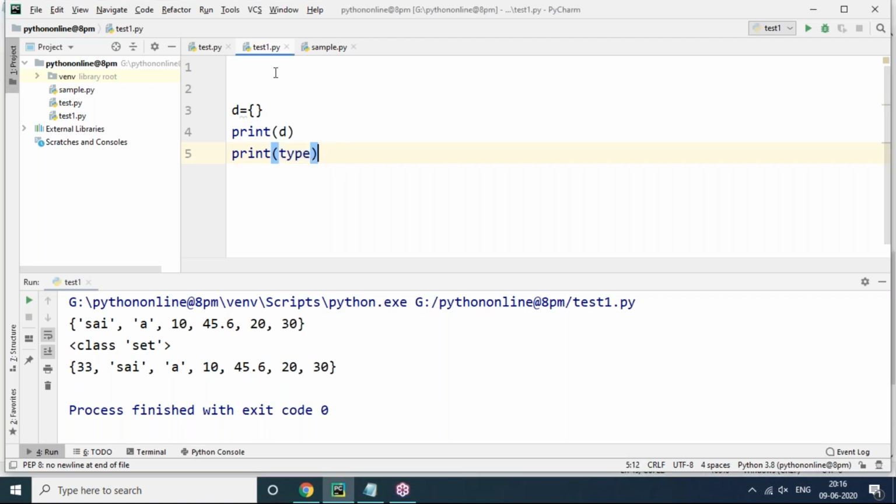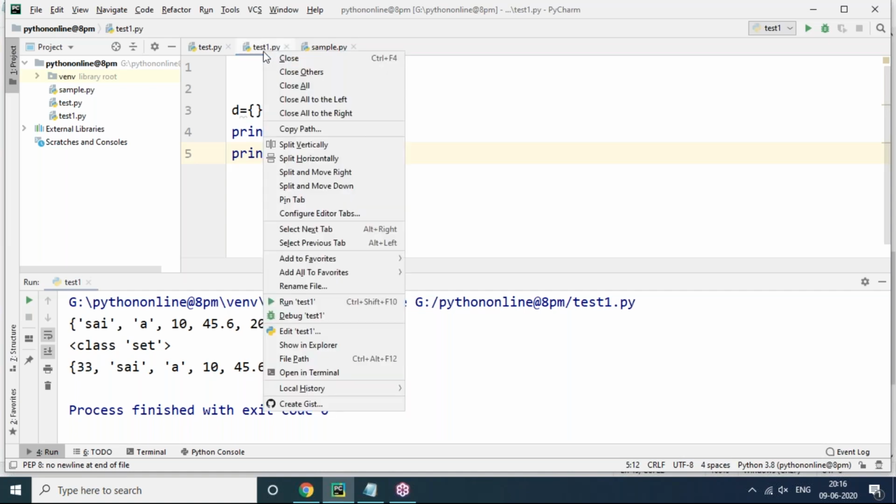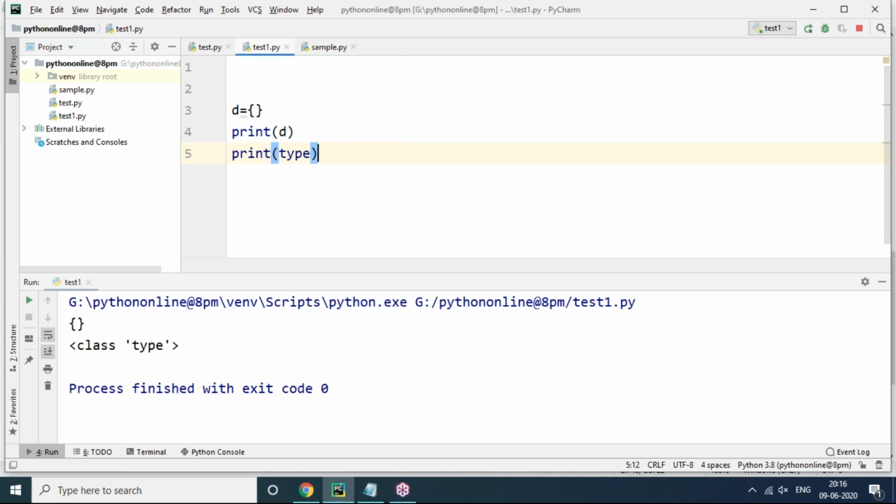So now you can see this is an empty dictionary. Whenever I create d equals empty curly brackets, it gives an empty dictionary, a dictionary with no values. Now let's create a dictionary with values. I'm giving key 1, then value, for example, Mohan. I'm giving key 2, then value Durga.